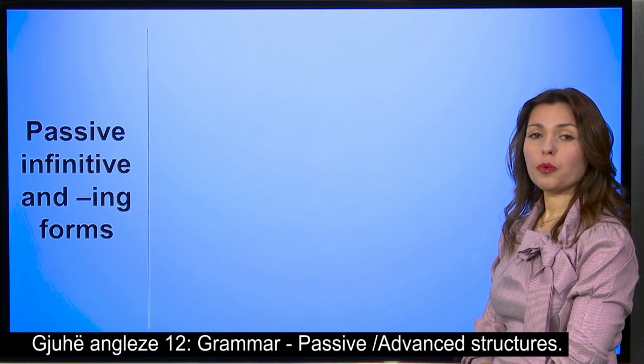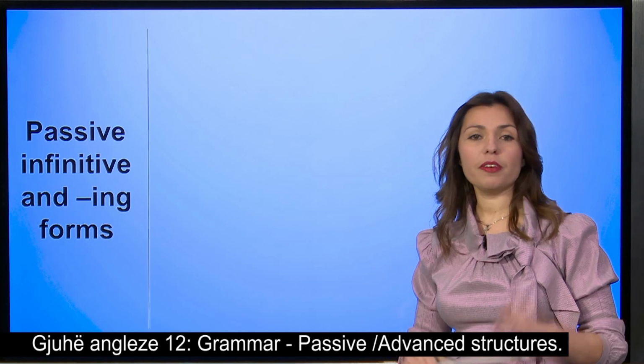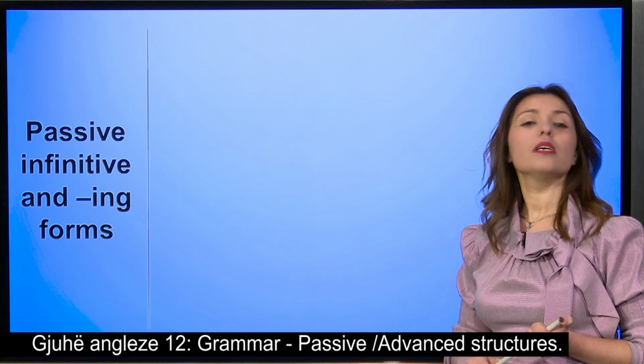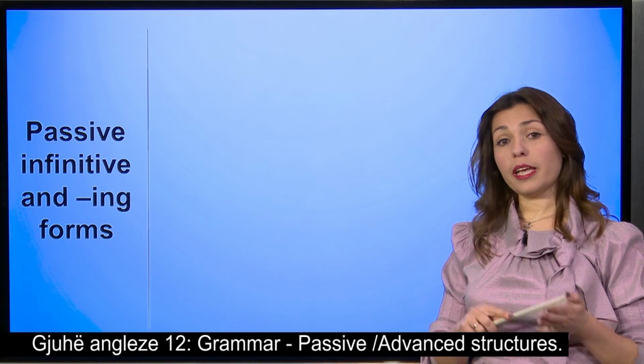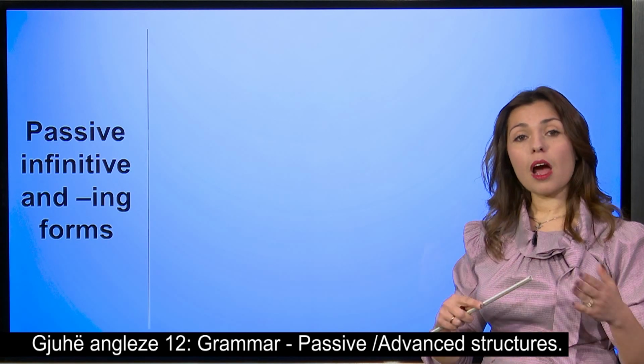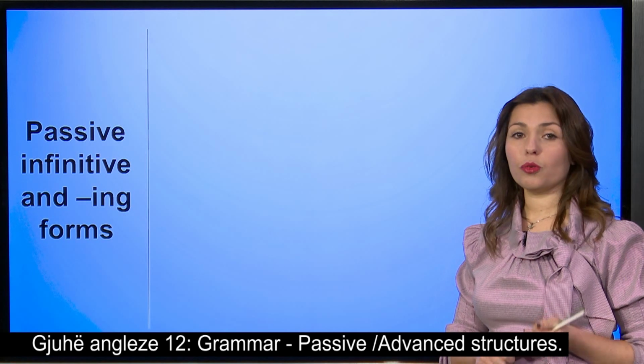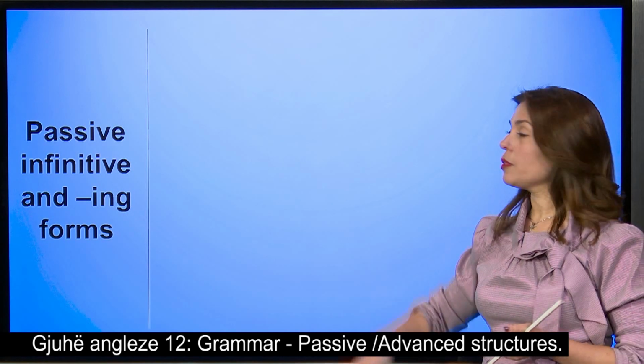Now that we finished with the modal verbs, let's continue with the passive, infinitive, and ing forms. Specific verbs take specific structures. So, some verbs are followed by ing forms and others are followed by infinitive forms.